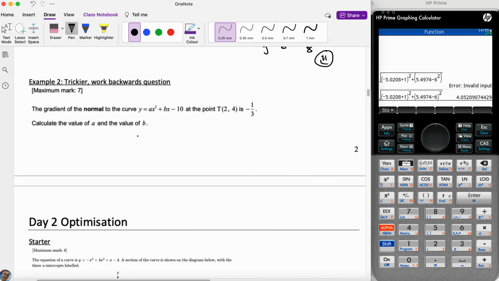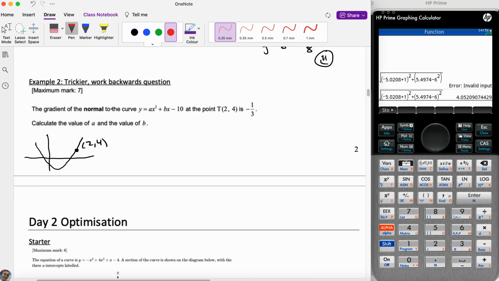Okay, this is a little bit more challenging. The gradient of the normal to some curve at this point is that. Calculate A and B. Oh, brother. Okay, so first of all, ax squared plus bx minus 10. This is some sort of a quadratic. I may not be drawing it perfectly, but who cares? Okay, so a 2 and 4. I'm just going to put that here.